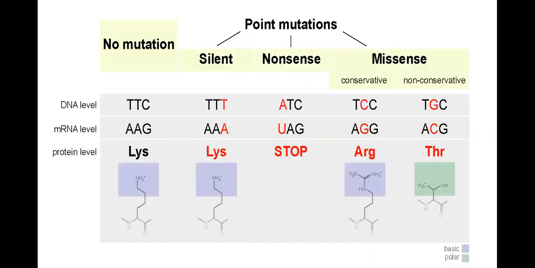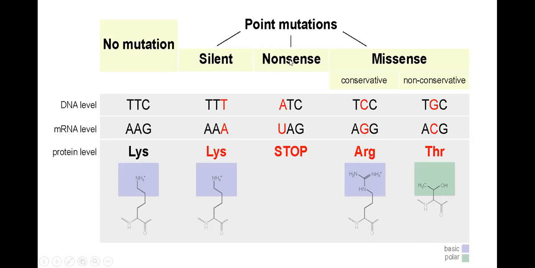So in point mutation, I've told you the normal sequence in the DNA is going to be changed by one amino acid. If the changed amino acid has a function similar to the normal one, then it is known as conservative missense mutation. If the amino acid has a different function, then it is known as non-conservative missense mutation. And the example I have given you is sickle cell anemia.